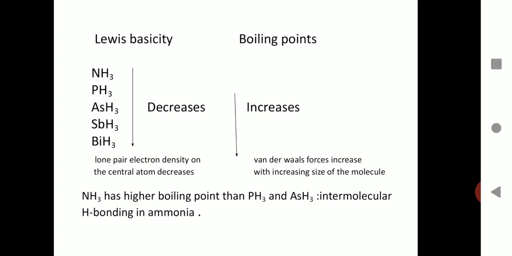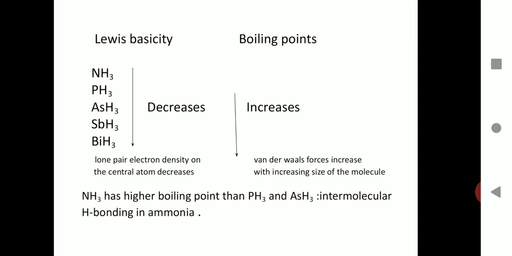This can be explained by considering the electron density present around the central element in each of these hydrides. As the size goes on increasing, the electron density goes on decreasing, and with decrease in electron density down the group from ammonia to bismuthine, the tendency to donate the lone pair of electrons decreases, and hence the Lewis base character also decreases from ammonia to bismuthine.